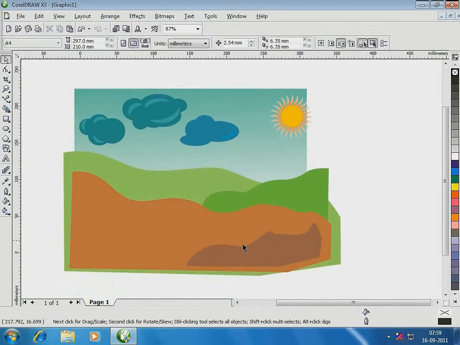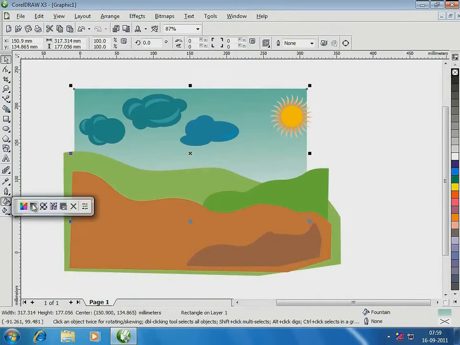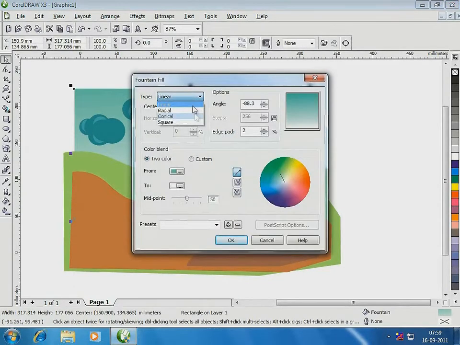With the sun shining brightly, the color of the sky too must reflect the radiance. Let me go to Fountain Fill and try some shading options.